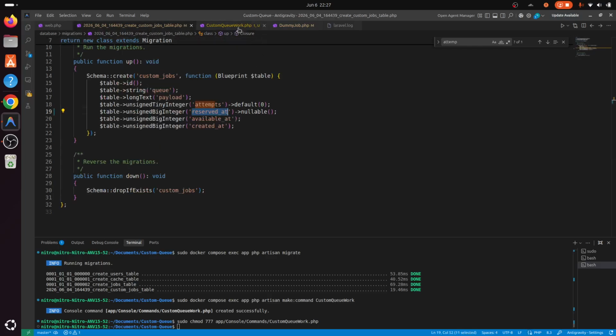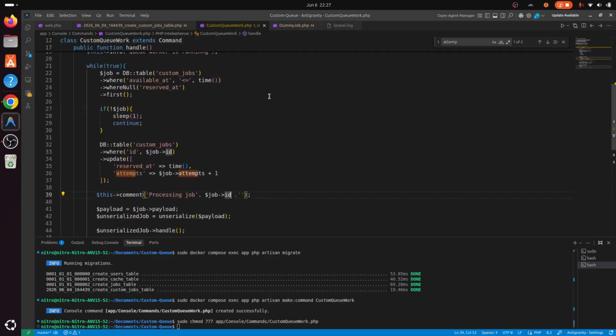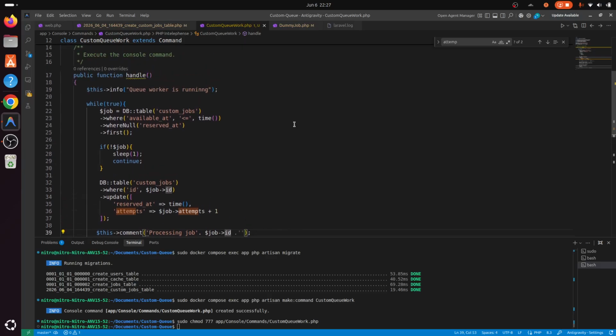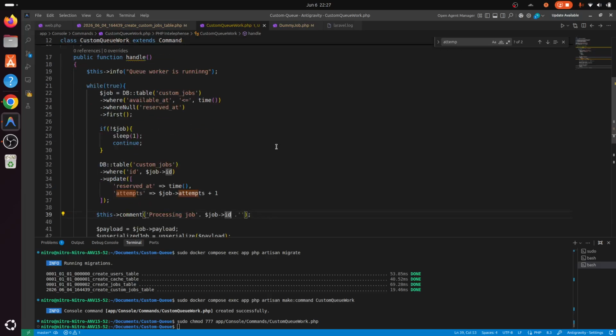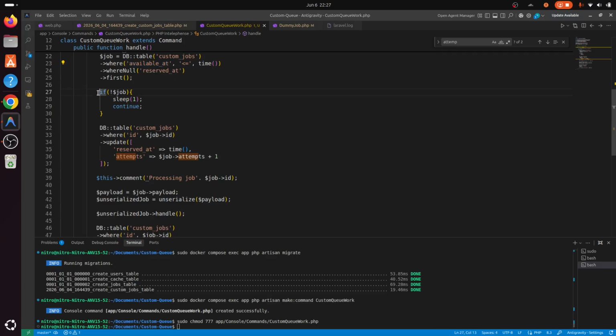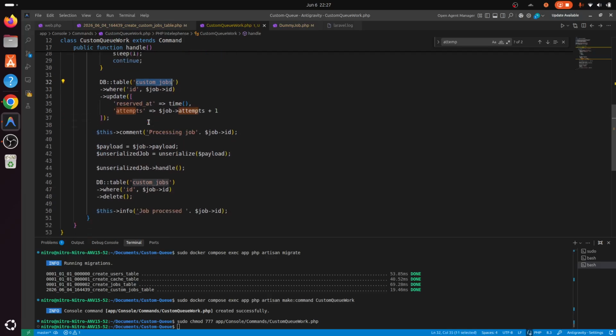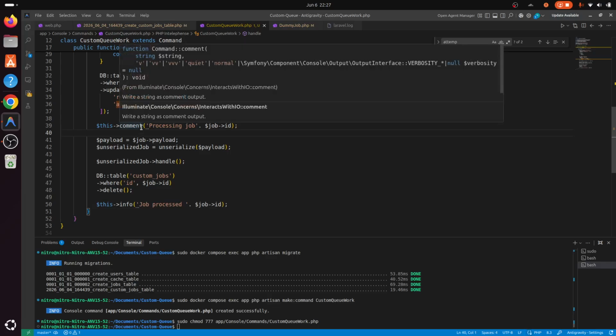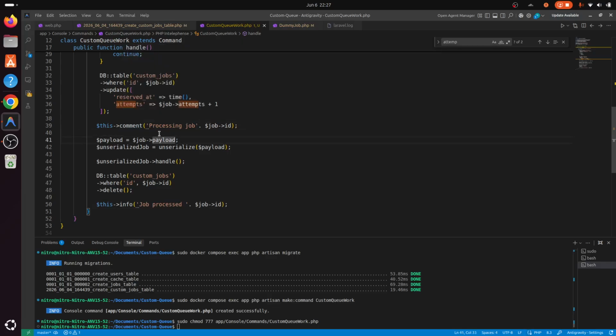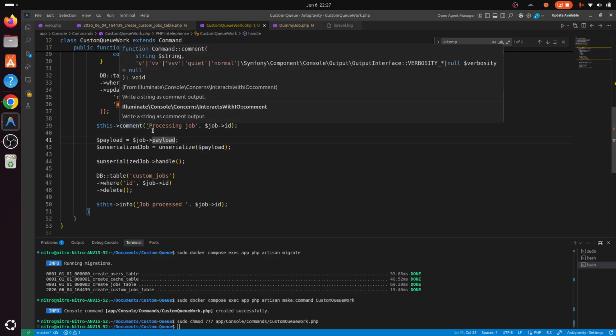This looks good. Let me just quickly review the code to see if there is anything that's buggy. Okay, so this looks good. While true, we are fetching the job which is available, of course, and if we have no job, we're gonna wait for 1 second, and then once we get the job, we are gonna update it with this reserved at and attempts column, and we are adding this comment.